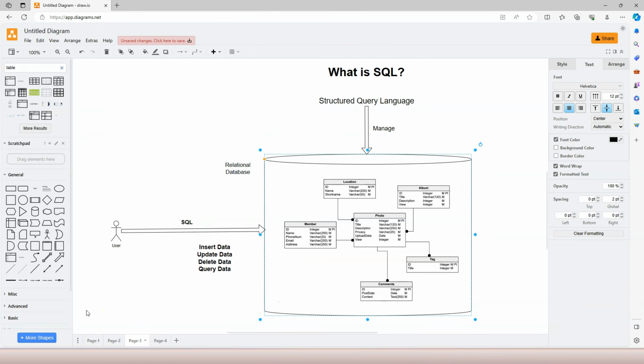If all of these concepts are still very overwhelming, don't worry. If you just follow along in this course and take one step at a time, by the end of the course, you will know exactly what SQL is, and you will be able to use it to manage data in a relational database.